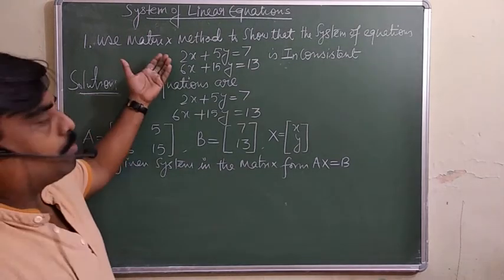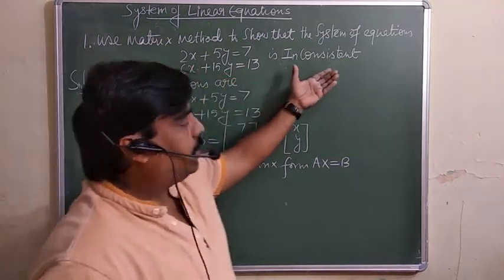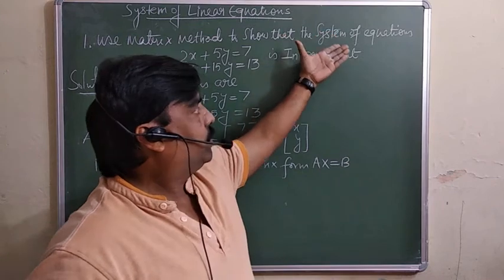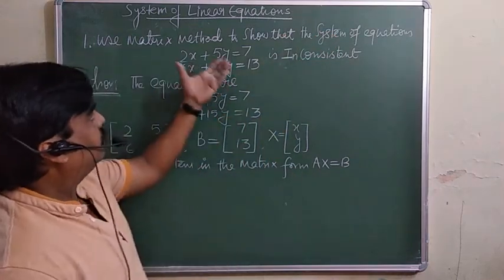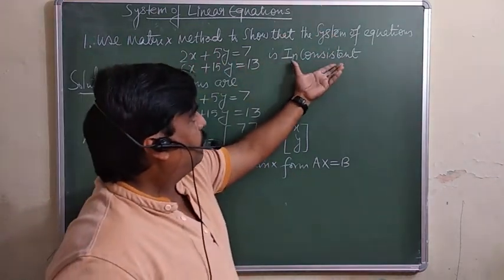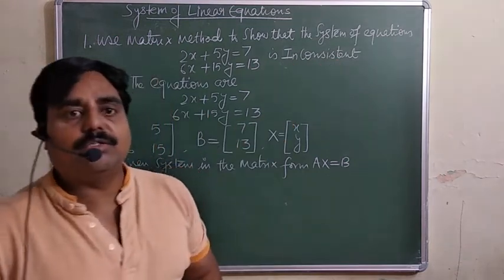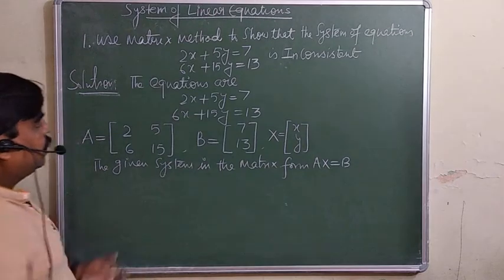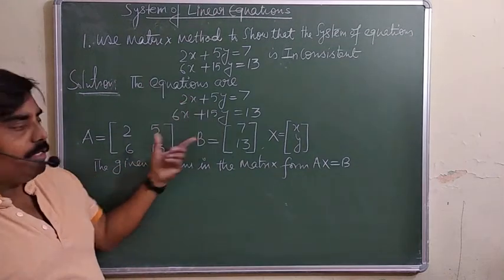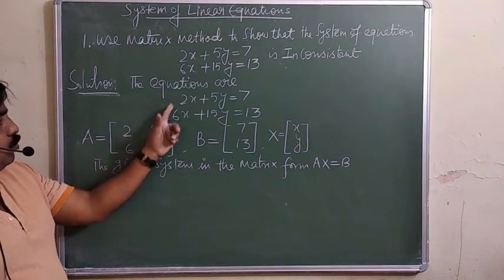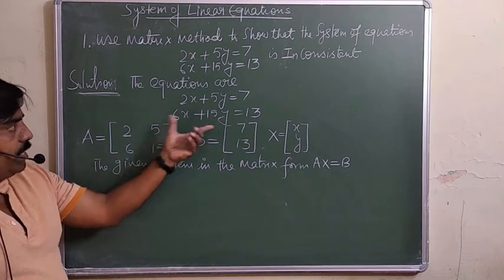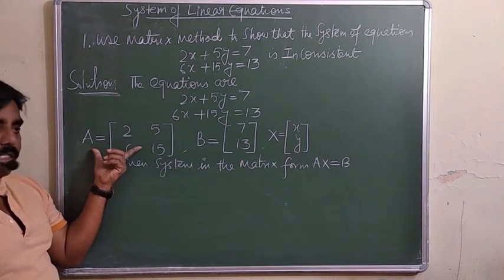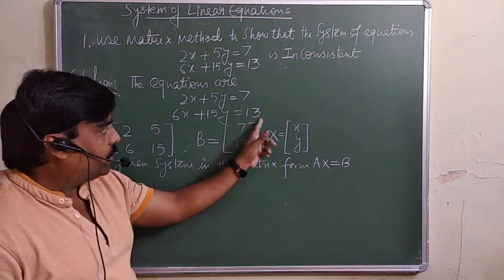Now one problem I am taking. With the help of the problem, we will try to understand whether the system is consistent or inconsistent. In this question, it says to show that the system has an inconsistent solution. So for inconsistent, just see, these are the equations. The coefficients of x and y give the matrix A. A will be 2, 6, 5, 15. The coefficients of x and y are A. B is the constants.